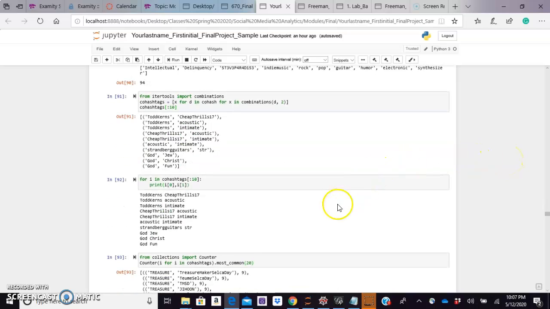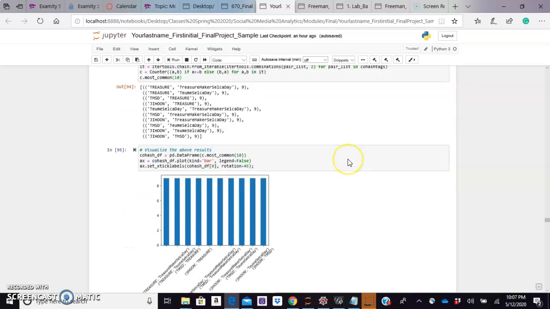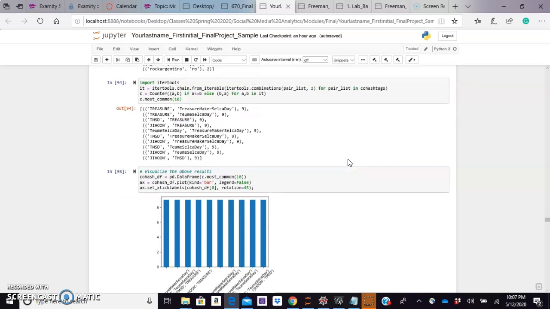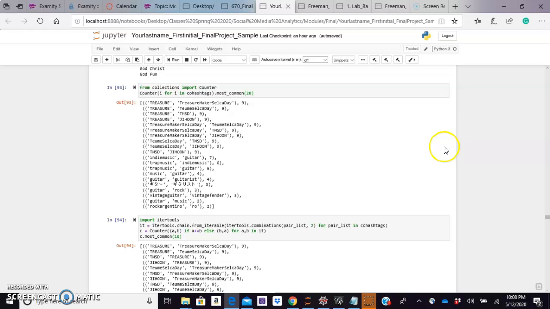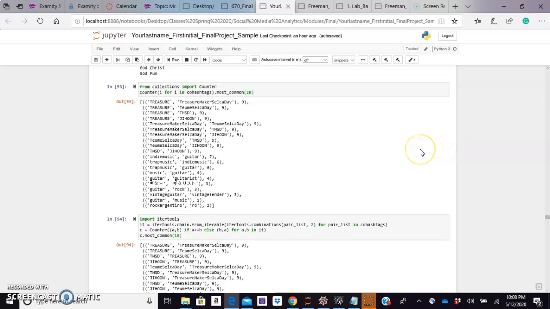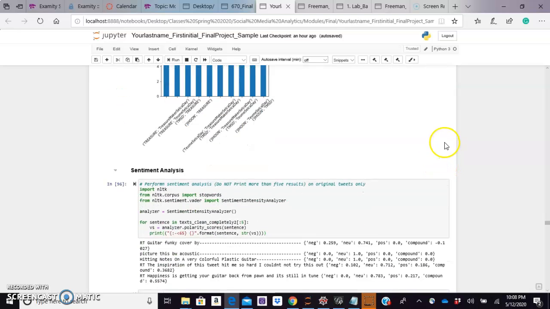Multiple hashtags or some. And we just kind of look to see there's really not a lot of fluctuation. Many of them put 2 hashtags in their tweets.